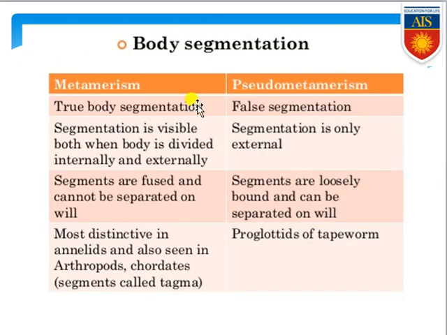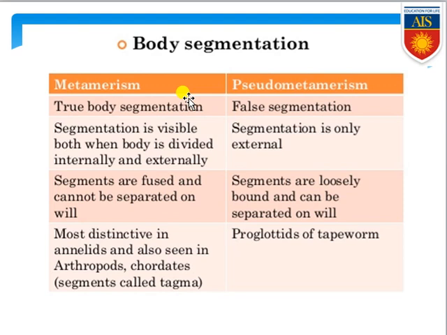Now, based on this metamerism also, we have categorized the organisms into two categories. One category is organisms with true metamerism. The other is organisms showing false metamerism, a phenomenon known as pseudo-metamerism. So first, if you see the difference, you can understand that in metamerism, they have true body segments. In pseudo-metamerism, false segments are present.